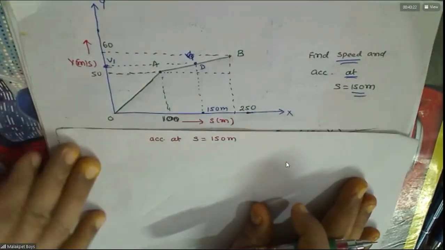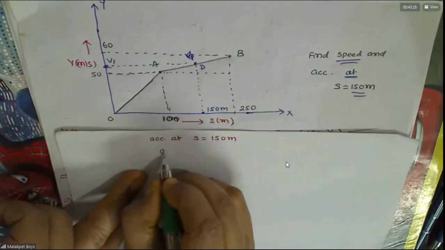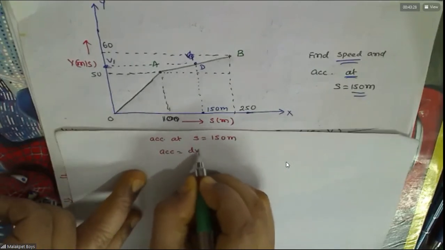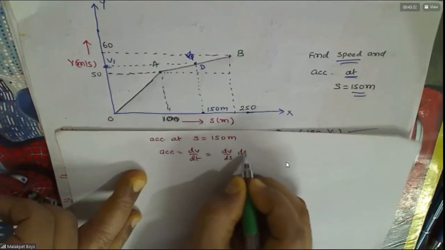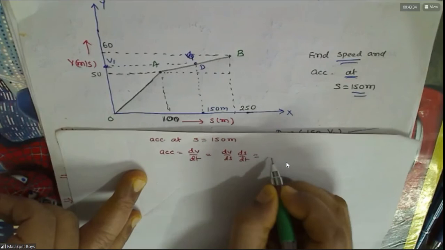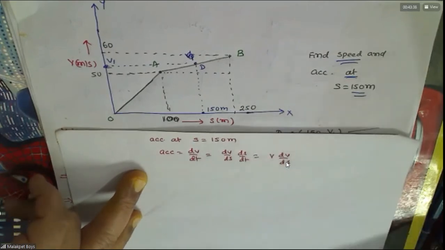Understood this? So what is acceleration, actually? You know that it is dv by dt, which is dv by ds into ds by dt. This gives you v dv by ds. Do you agree with this?